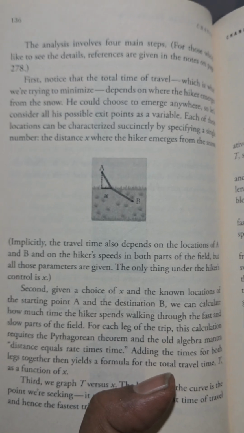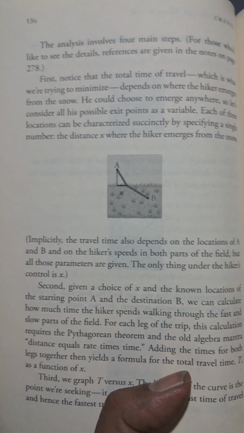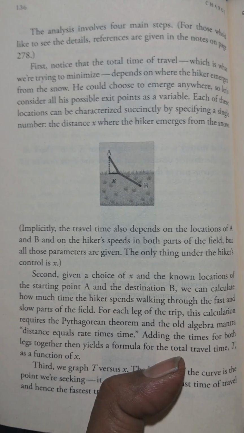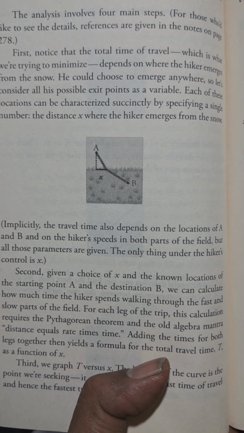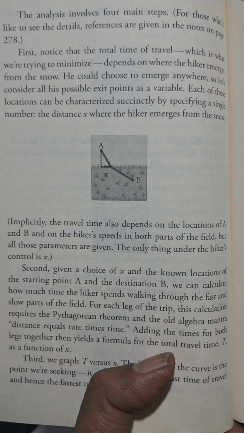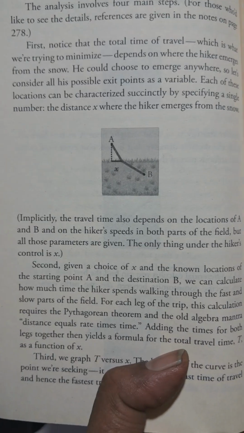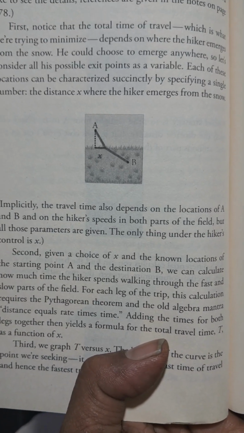See, first notice that the total time of travel, which we are trying to minimize, depends on where the hiker emerges from the snow. He could choose to emerge anywhere, so let us consider all possible exit points. Each of these locations can be characterized by specifying a single number, the distance x where the hiker emerges from the snow.